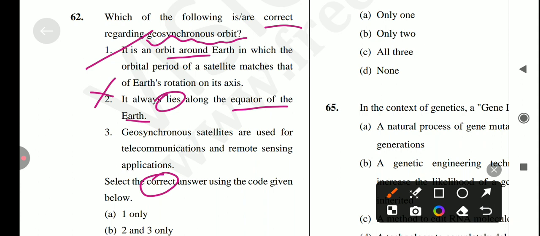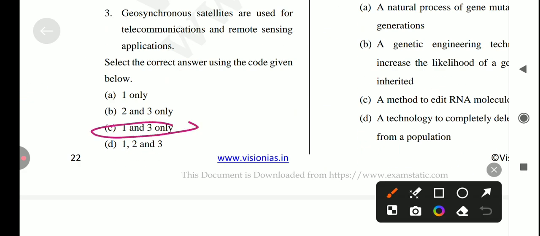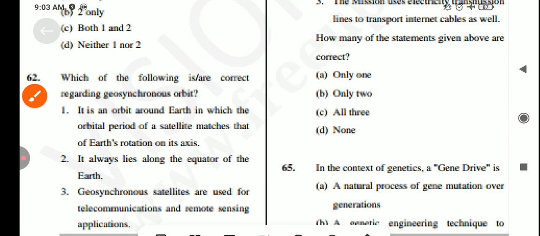Geostationary orbits fall in the same category as geosynchronous orbits, but are parked over the equator. Next, geosynchronous satellites are used for telecommunication and remote sensing applications. Yes, it's a correct statement. So the answer for this question is option C, which is 1 and 3 are the correct answer for this question.